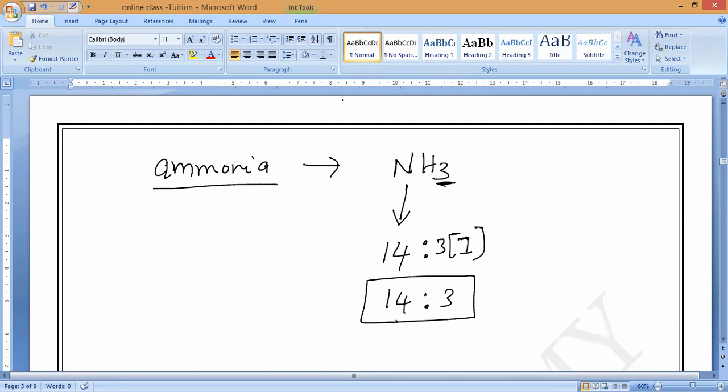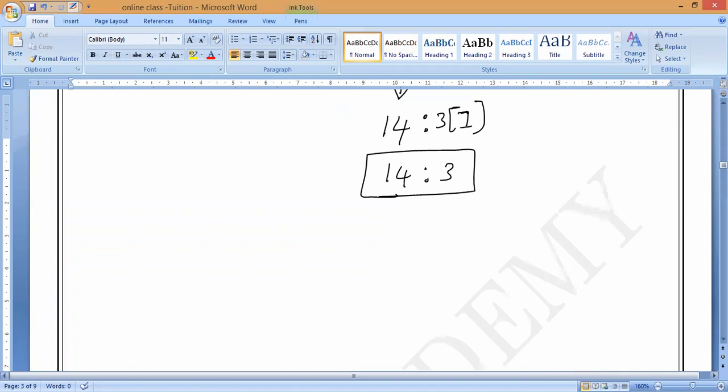Is it possible to make a lowest fraction? No, sir. So what is the mass ratio? 14 is to 3. It is not possible to reduce it. Nitrogen and hydrogen combine together in the same ratio, 14 by 3, that is 14 is to 3 by mass. Any doubt, guys? No, sir.